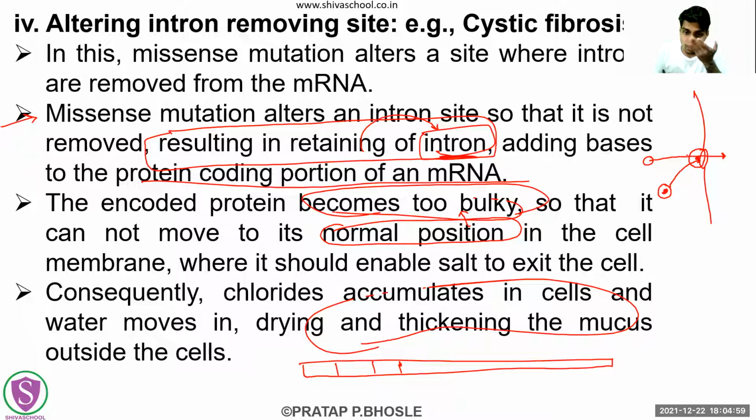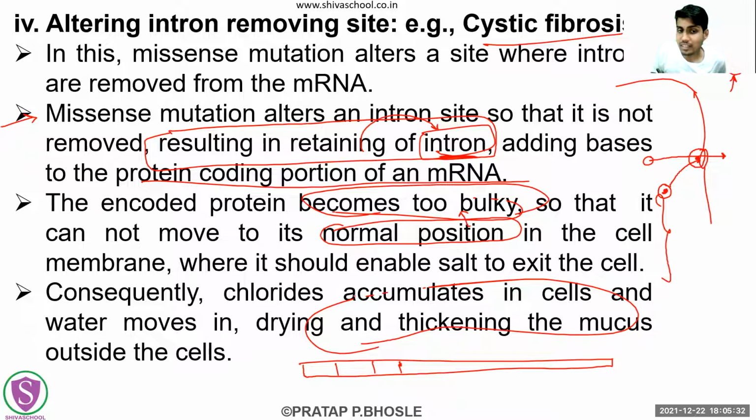So the protein is not going to reach its normal location. That will create some problem, because the functional protein is now going to be absent from the location. Somewhere here this protein is required, but right now it will not reach here because of the increased bulk. Right. So one example is cystic fibrosis.